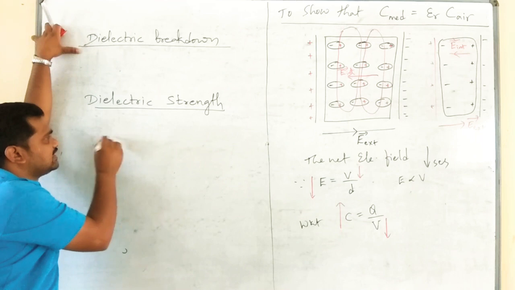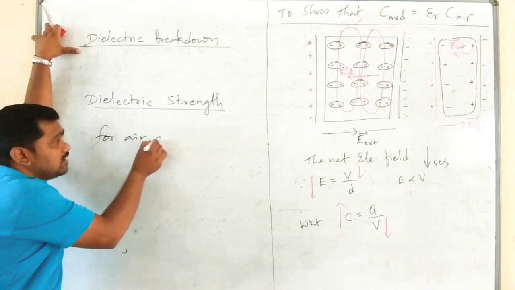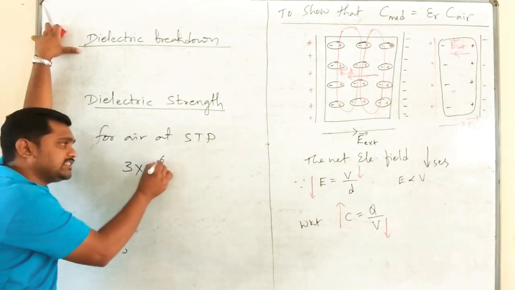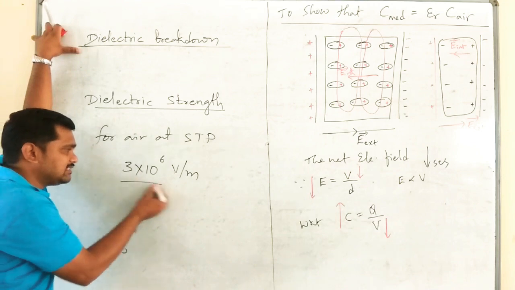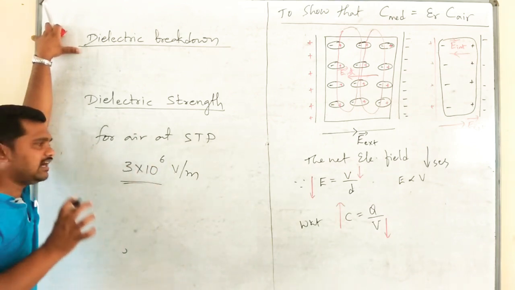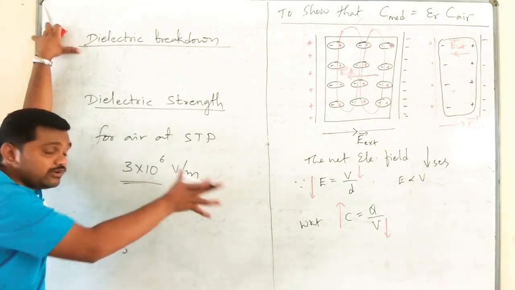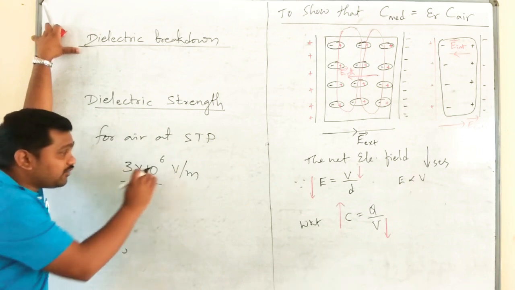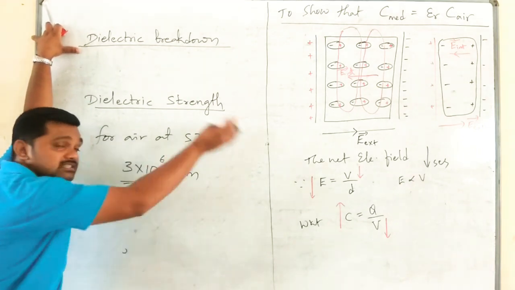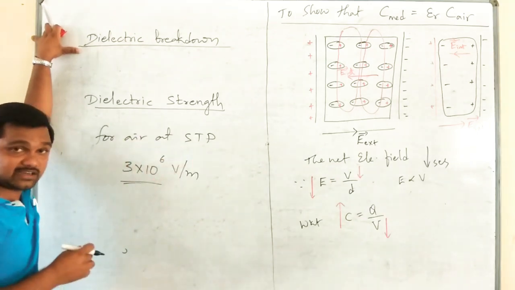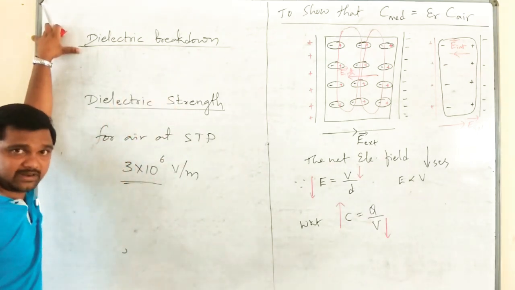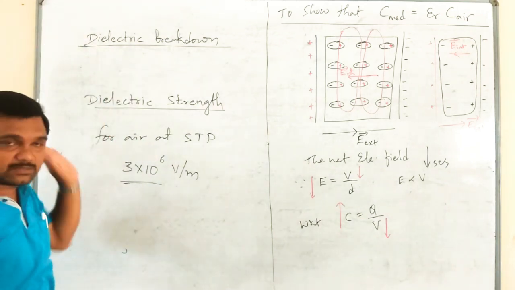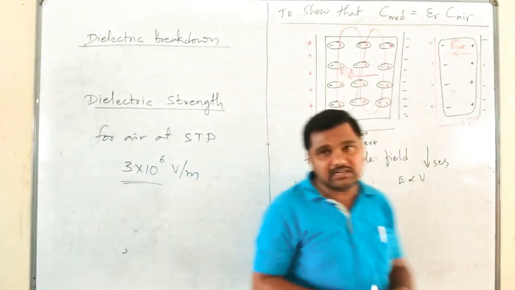The dielectric strength for air at standard temperature and pressure is given by 3 into 10 power 6 volt per meter. It means up to this value you can give the electric field to air. Till this value, air remains a dielectric. When the value of electric field exceeds this value, even the air converts into a conductor. Okay, ionization will happen.